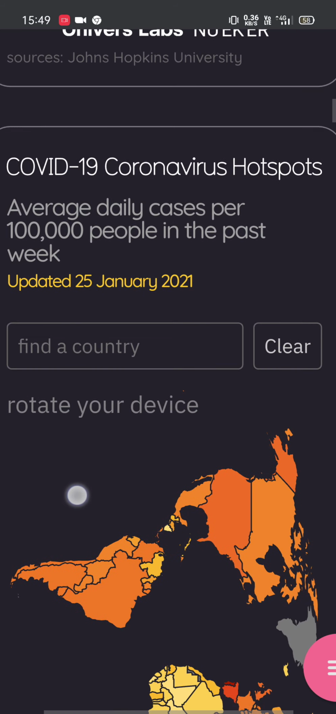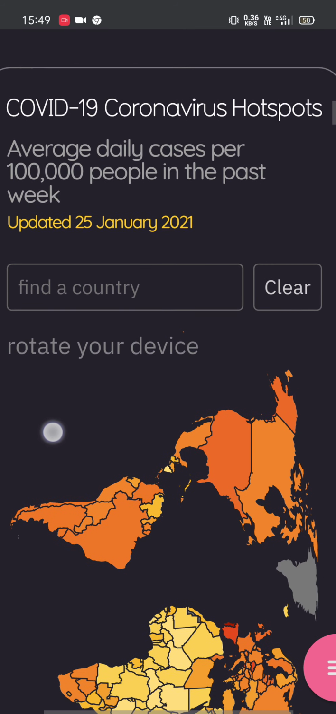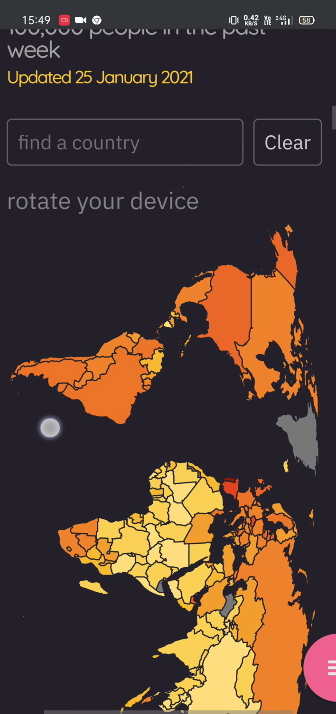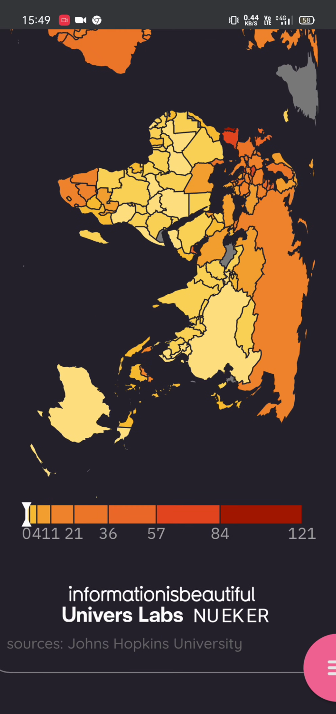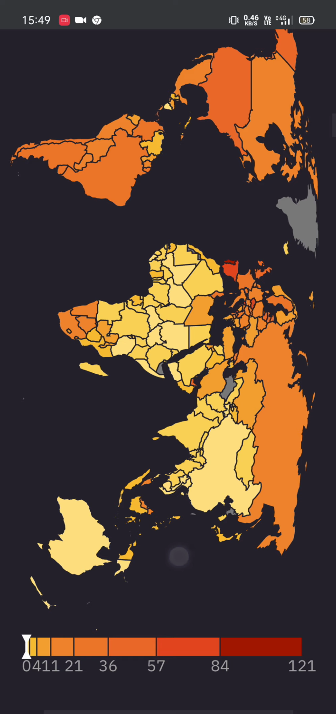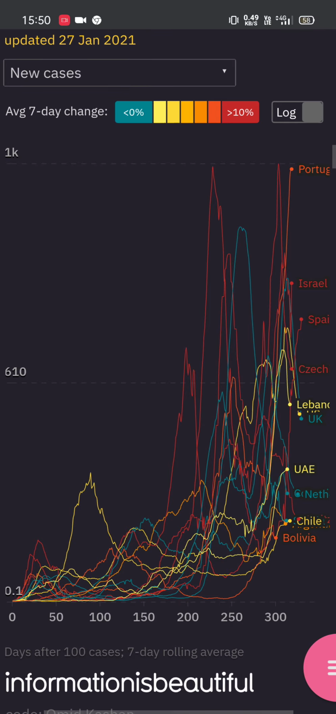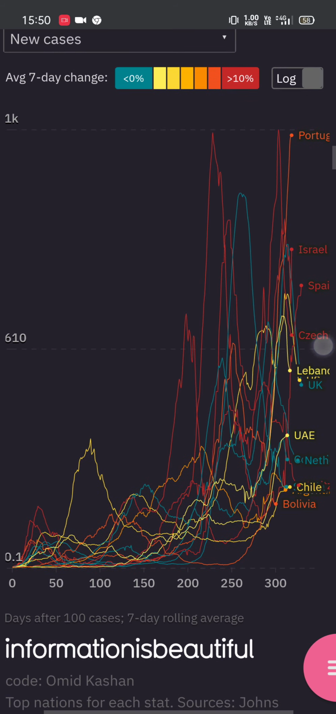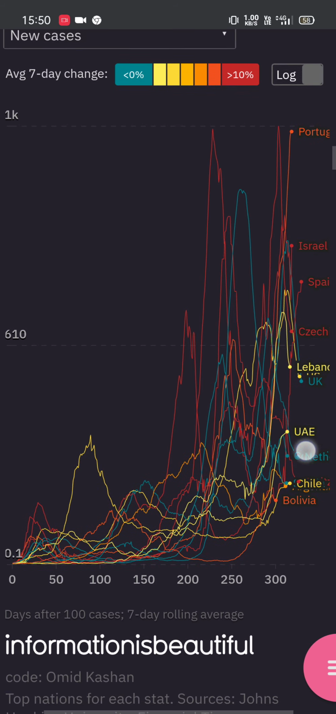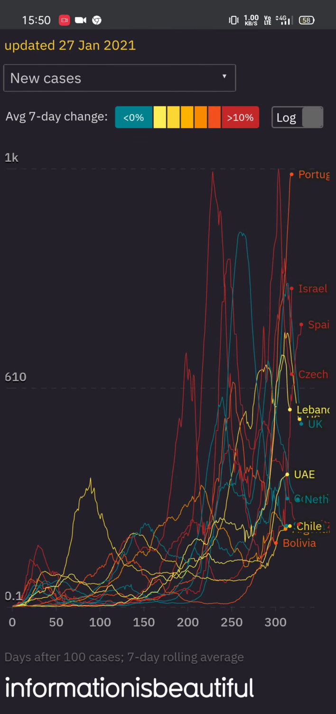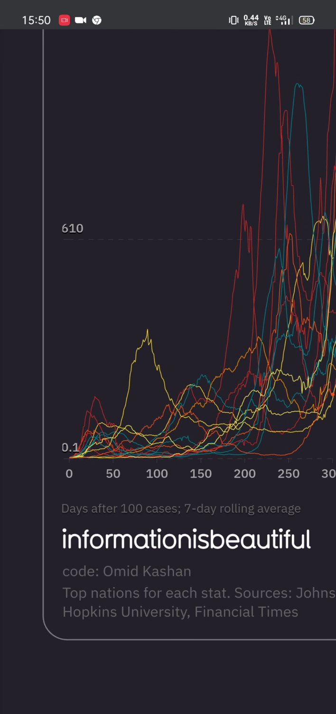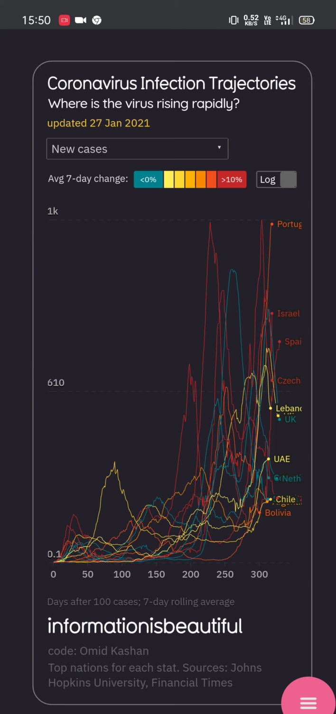And when we compare the average daily cases per 1 lakh people in the past week, mostly red dots show the people most affected. The red dots are mostly in USA, Mexico, Russia. When we look at the coronavirus infection trajectories, it is most rapidly affected in Portugal, and then Israel, and then Spain, and then Czech, and then UK. Here are the graphs that show the coronavirus.